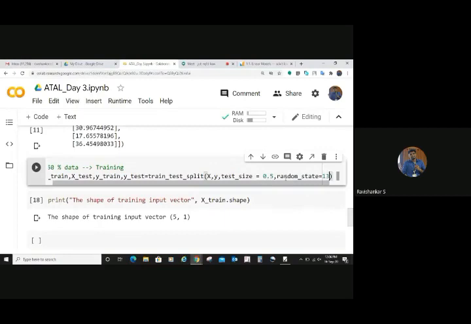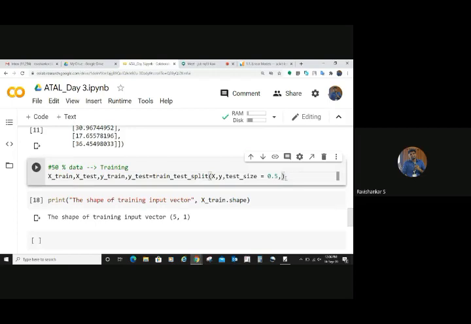Why is more weightage given for training? There is no more weightage. When you have a lot of data, that is a normal convention. 70% to 80% you will use for training, because then only the model will be able to predict. Otherwise, you will not be able to predict. So you can use a random state. I'm not demonstrating that right now, so that you can have the same set of samples. Have you understood this?